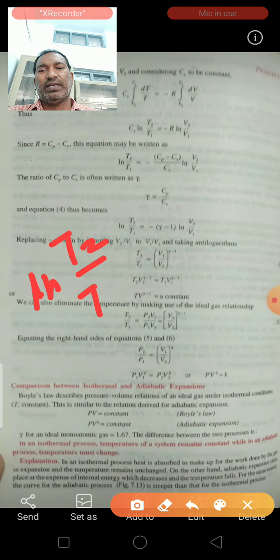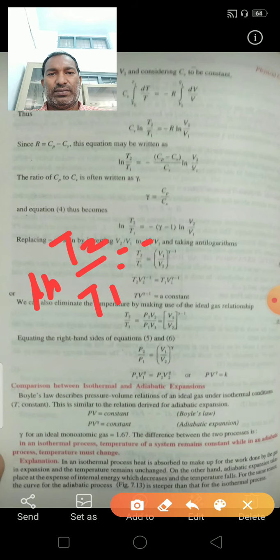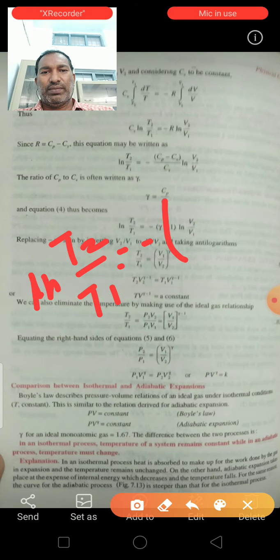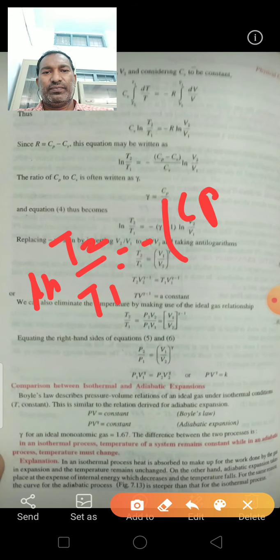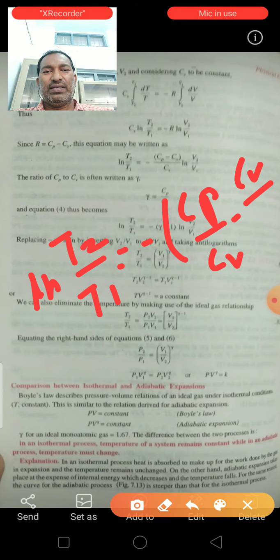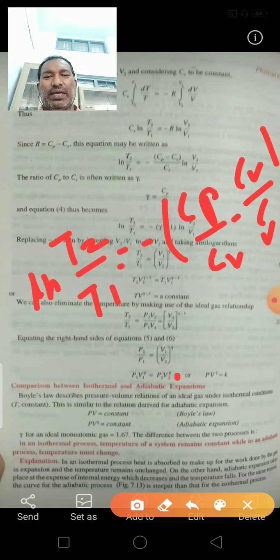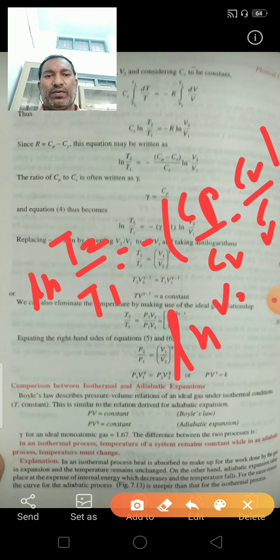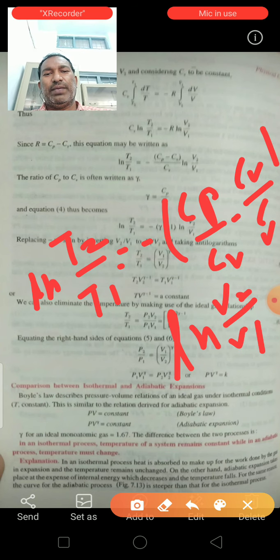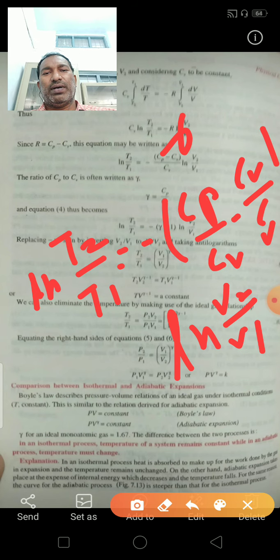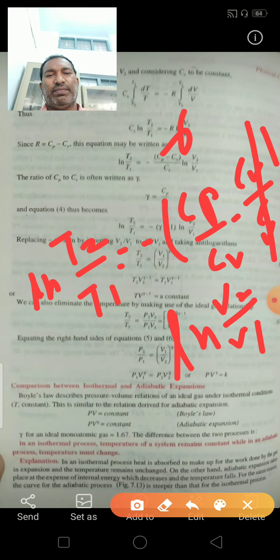So ln T2 by T1 is equal to minus (Cp by Cv minus Cv by Cv) ln V2 by V1. Here Cp by Cv is equal to gamma, and Cv by Cv is equal to 1.